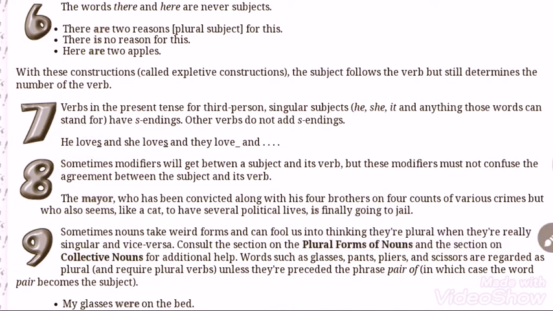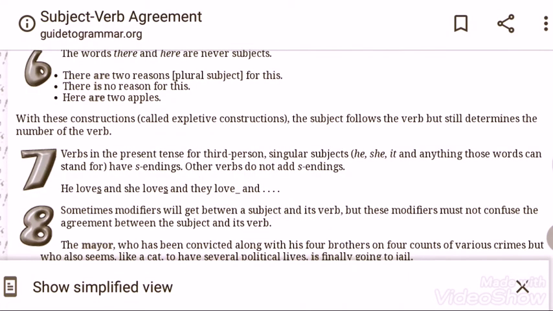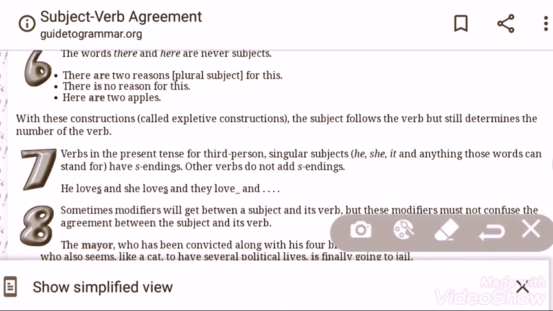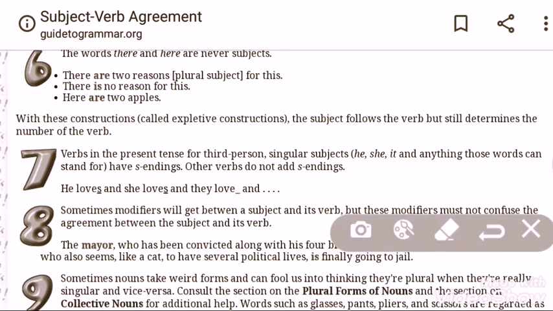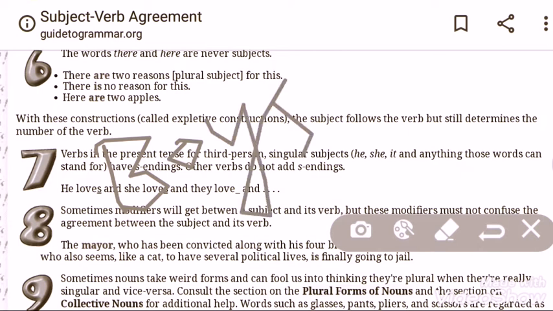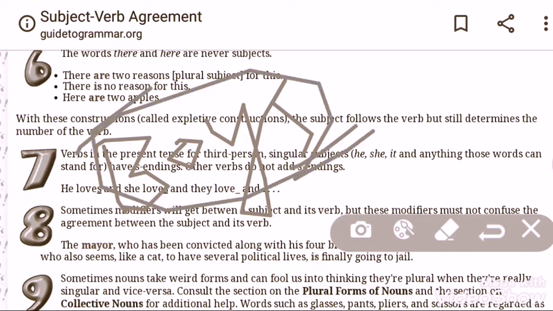And in this connection I would like to discuss before you, subject. If there is s at the end of any subject, that is plural. For example, boys. If boys is the subject, then if there is s, we must know this subject is plural.